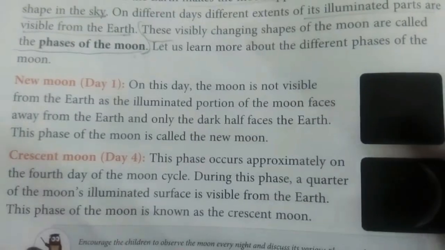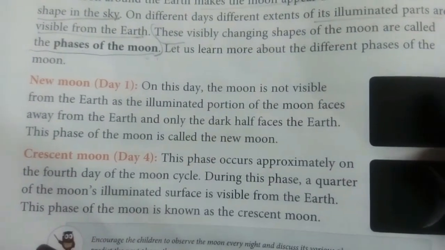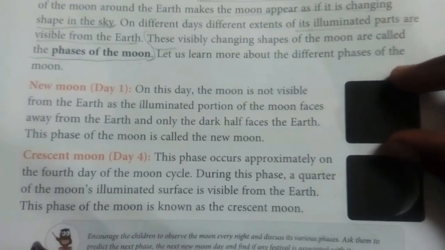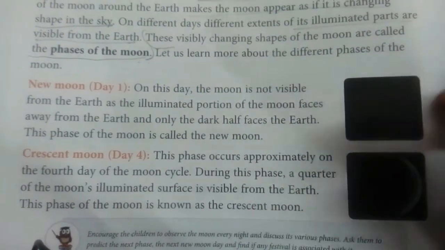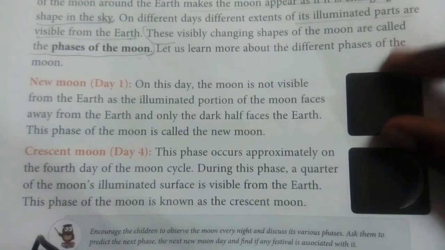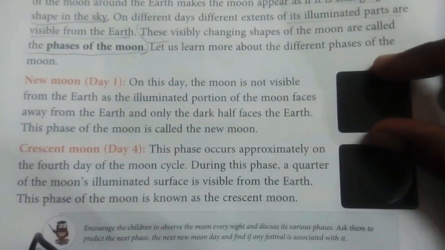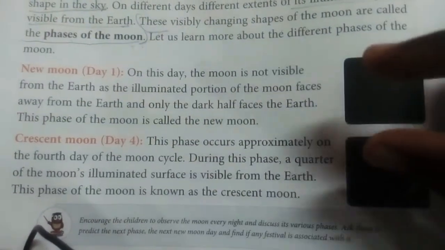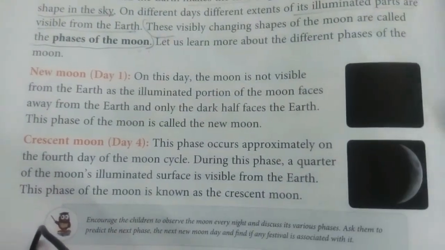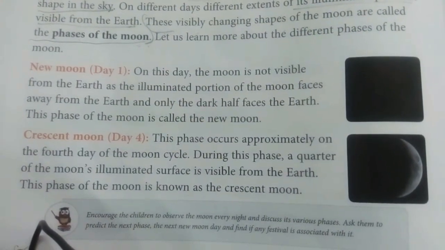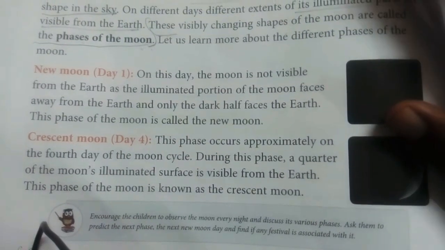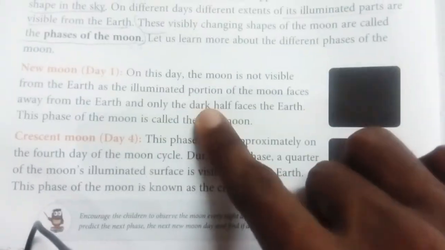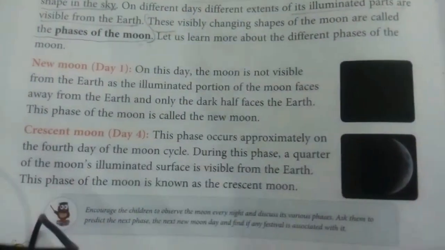Because the illuminated portion of the moon faces away from the Earth, means there is no reflection of the light of the sun. We cannot see the illuminated portion from the Earth, only the dark half face.